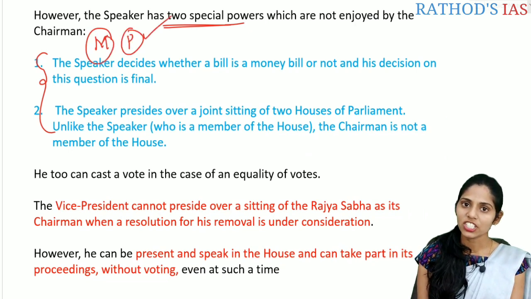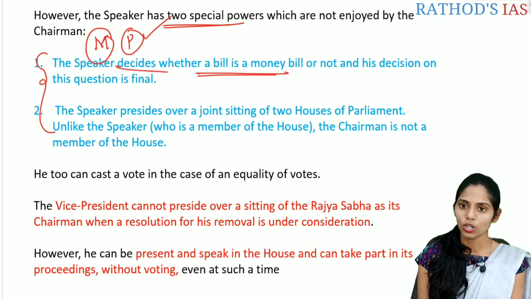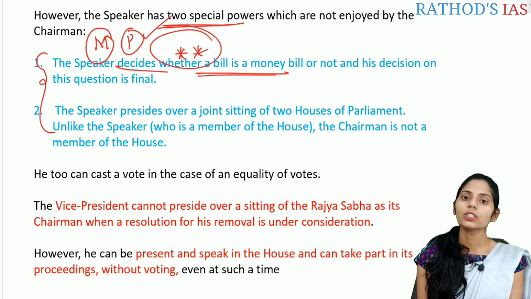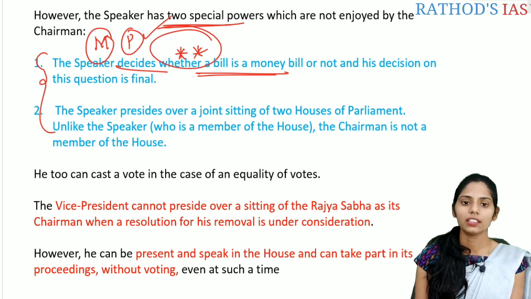The first function is that the speaker decides whether a bill is a money bill or not, and his decision on this question is final. So this is a very important thing. The speaker has the authority to decide whether any bill is a money bill or not. And the next one is that the speaker presides over the joint sitting.